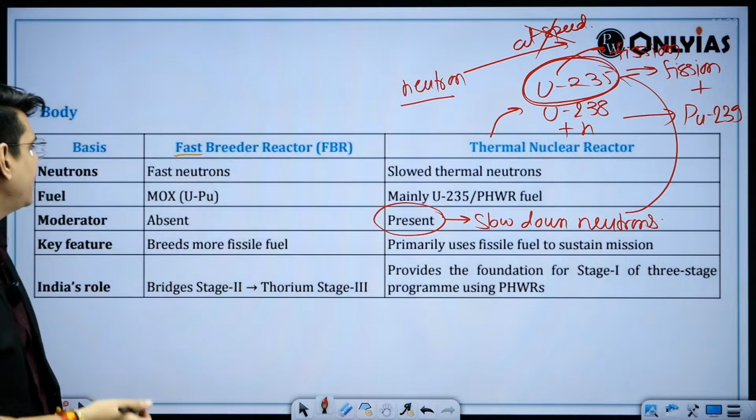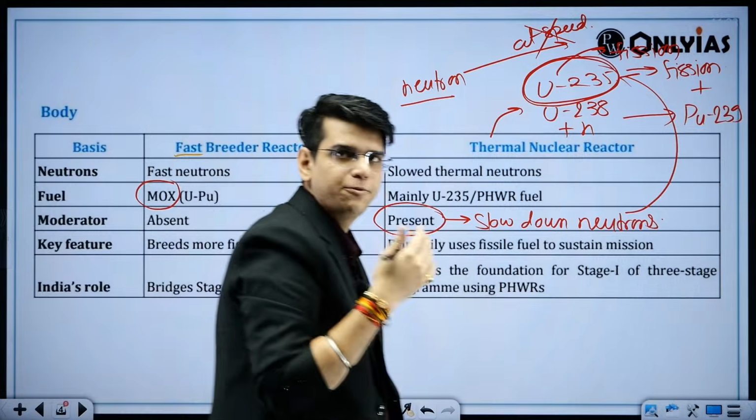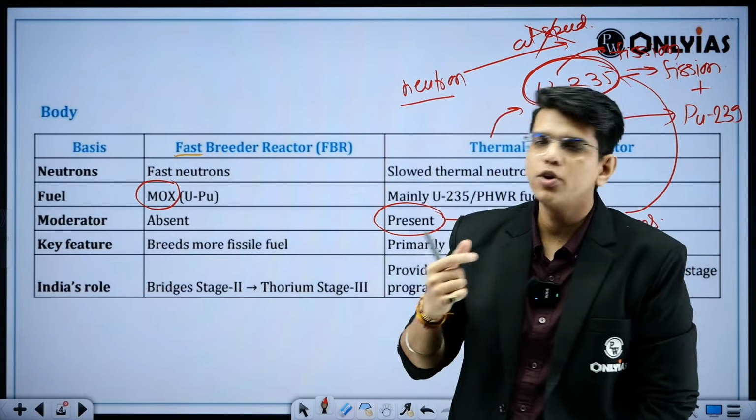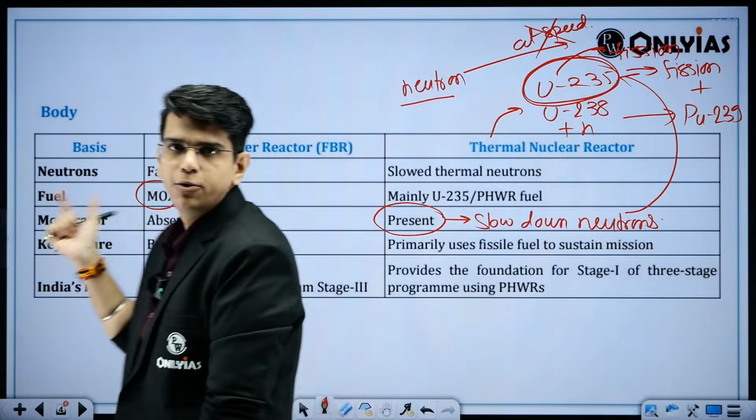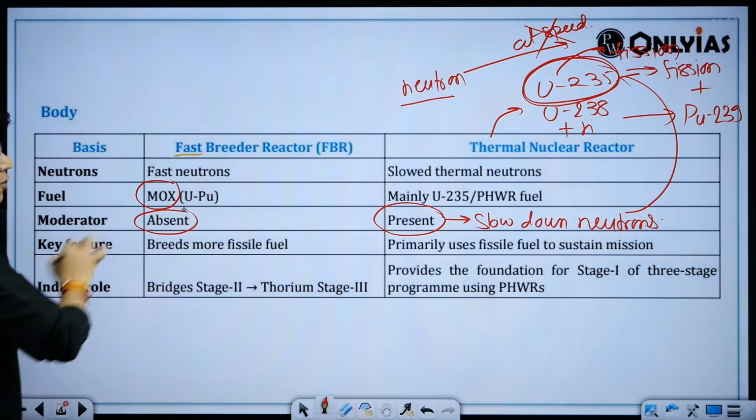We will use this in the second stage. In the second stage, you use mixed oxide of uranium oxide and plutonium oxide as the fuel, and you want more and more neutron getting to this fuel of ours, right? Here we don't want it to be slower. We don't want slow neutrons.